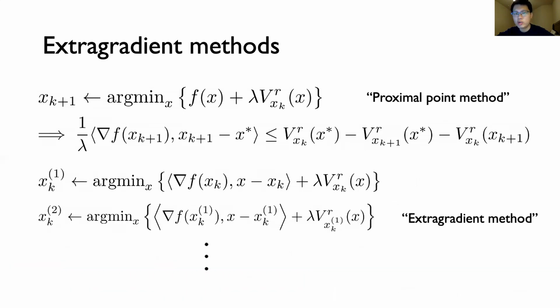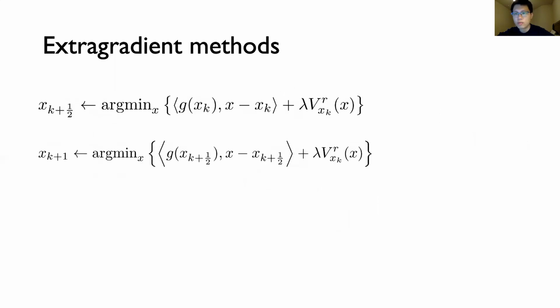So finally, we have all the intuition we need to define extragradient methods. Here's the basic idea. We really want the optimality conditions of the next iterate, xk plus 1, to have its own gradient in the picture. So this corresponds to the proximal point method. So informally, you can think of this next iterate, xk plus 1, as the solution to a fixed point iteration, because its own gradient shows up in the optimality guarantee. And extragradient methods basically just take mirror descent to the next level by iterating a few steps in order to hope to simulate this fixed point iteration.